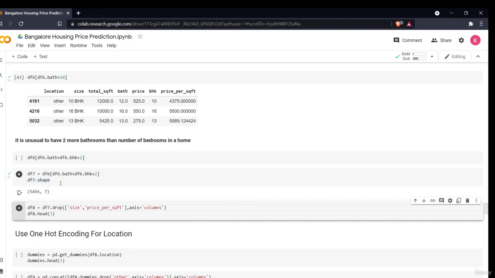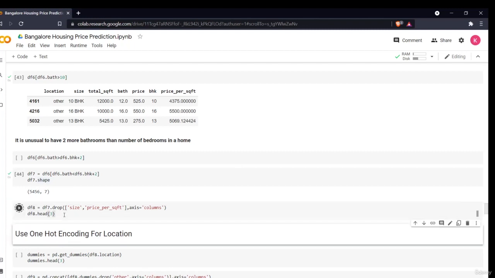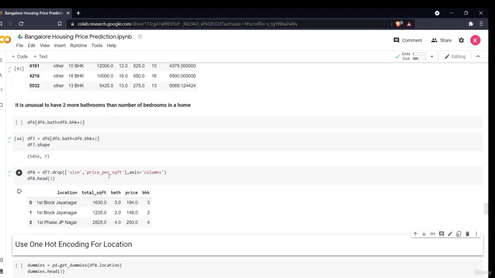I am taking only those rows which are having the bathroom count less than the total bedroom number. That means if a house is having 3 bedrooms, the bathrooms are either 3 or less than 3. I am taking only those data sets. Then I am dropping my size and price per square foot because they are no longer required. I have already done all my feature engineering techniques.